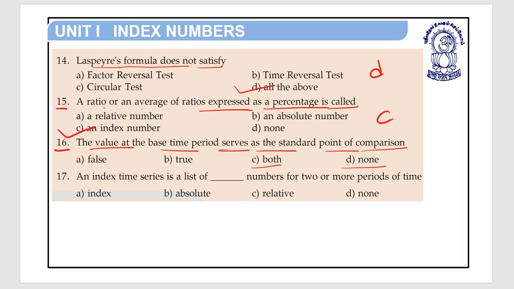So here the right answer is option B, true. The value at the base time period serves as the standard point of comparison. So option B is the right answer.